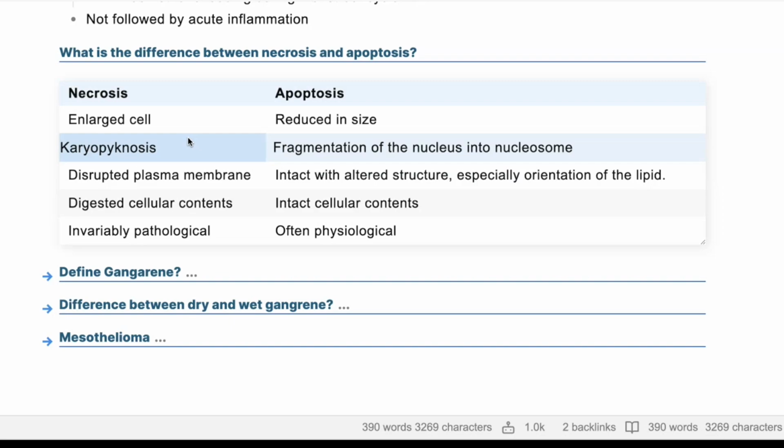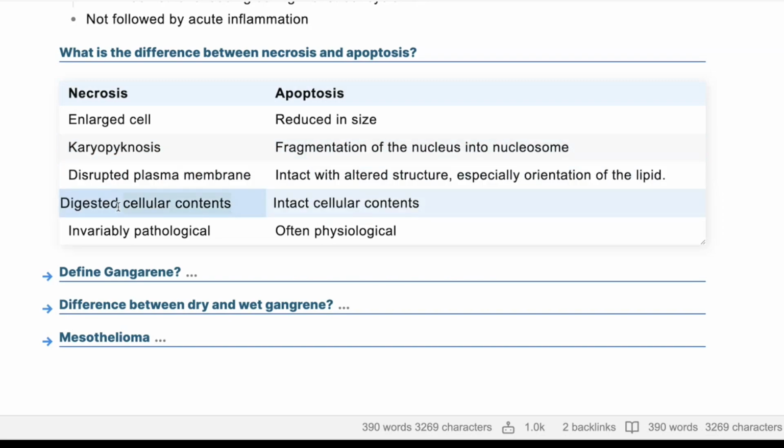You have here a disrupted plasma membrane, while in the other the membrane is intact but its structure is altered, especially the orientation of lipids, to increase the movement of the nucleus to the outside and also the action of macrophages. Here you have digested cellular content. Here all the cellular content is intact, and as I mentioned, one is pathological, one is physiological.